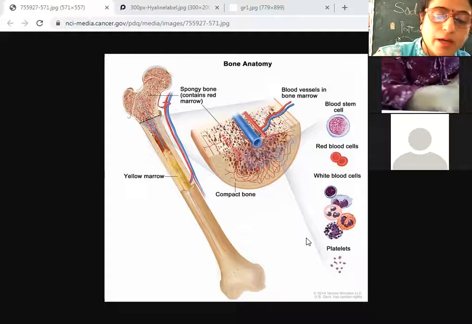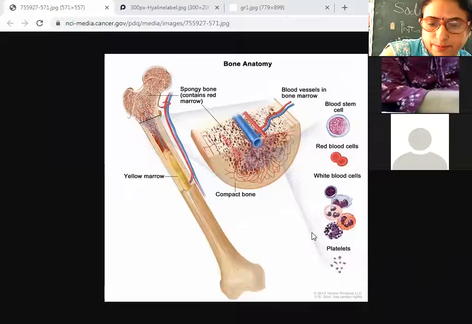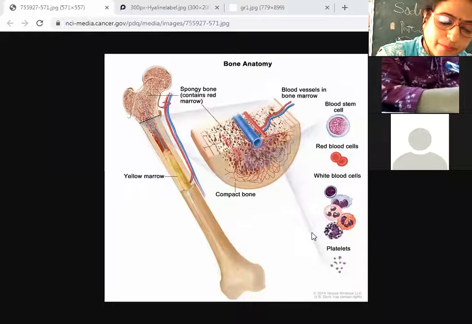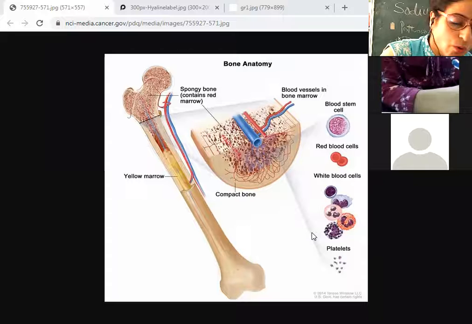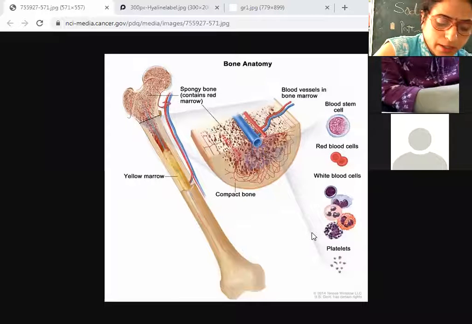Whom do we call vertebrates, and whom do we call invertebrates? Do you have any idea?